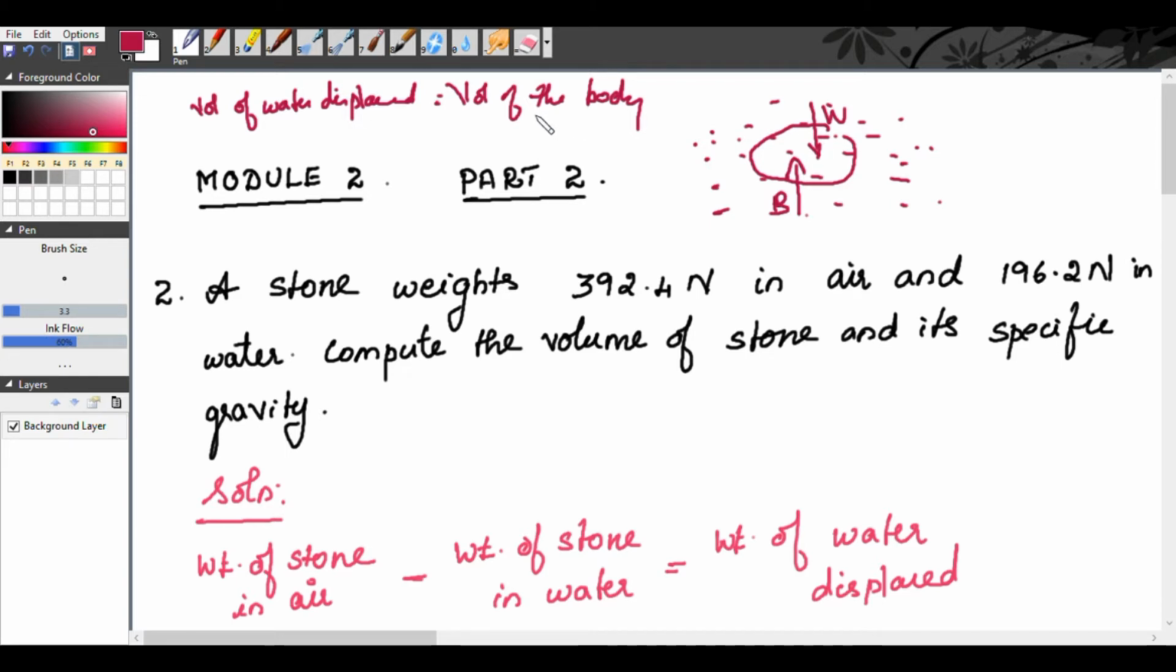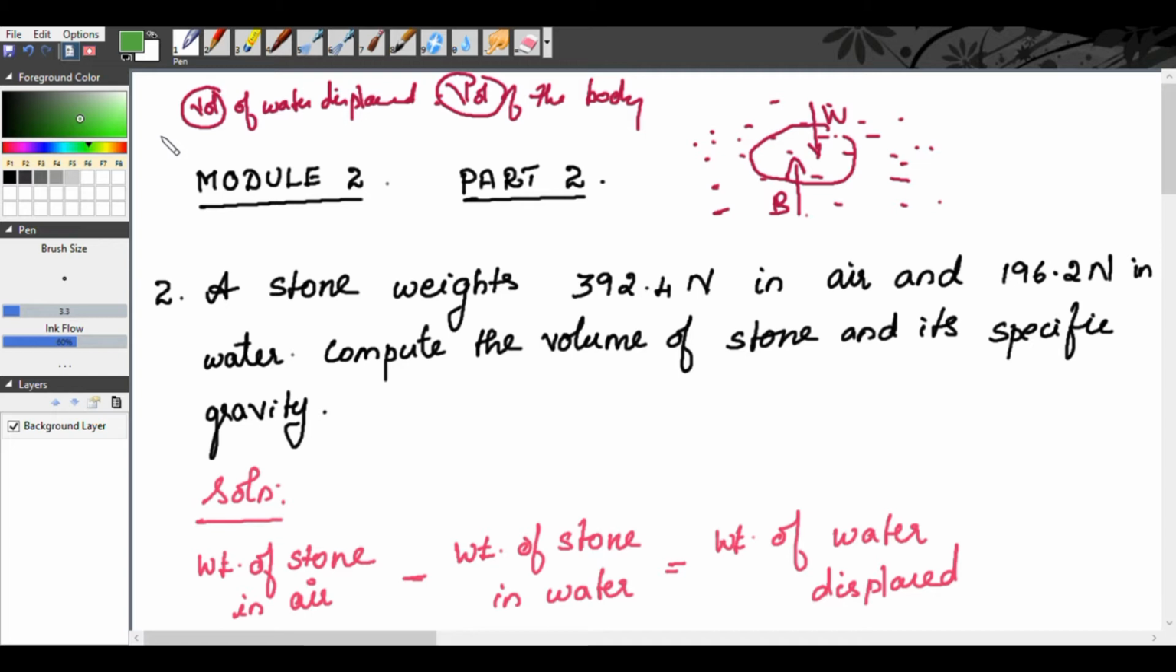When a body is immersed in water, the volume of the water displaced will be equal to the volume of the body. Then the second thing you need to remember, under equilibrium condition, is the relationship between the weight of the body and the weight of the water. Always, the weight of the body in air will be greater than the weight of the body in water.